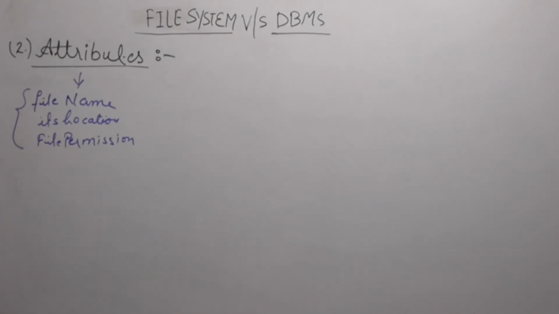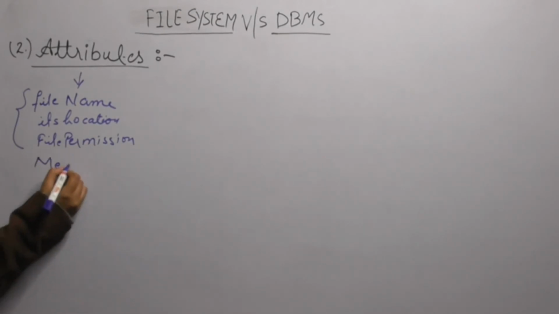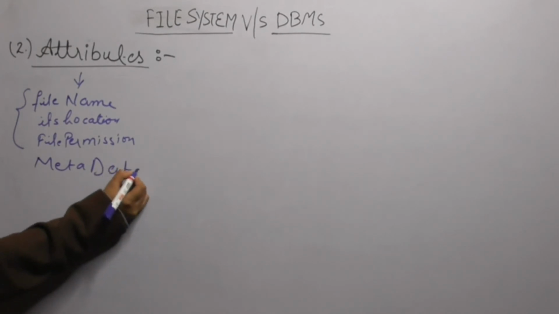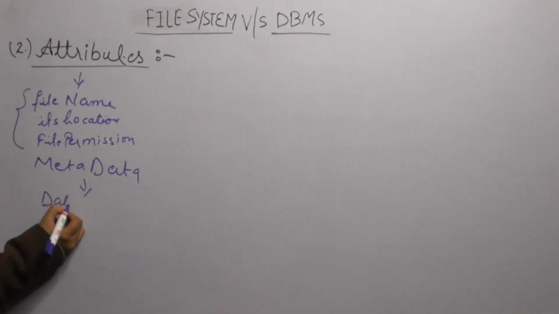Whenever I want to access a particular data in the file system, there is a requirement of these attributes. You have to give a particular file name, right? You have to tell the location where your file or folder is stored, and you need file permission. So these are some attributes which are required in the file system. That means for the data which I am accessing, we need metadata. Now what is metadata? Basically metadata is data about data.